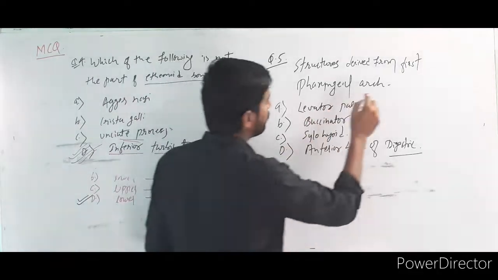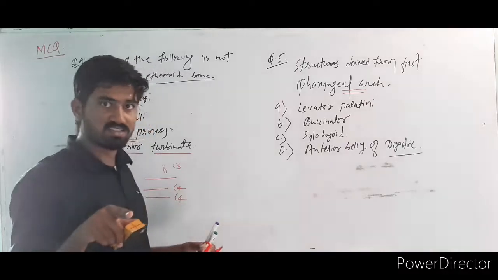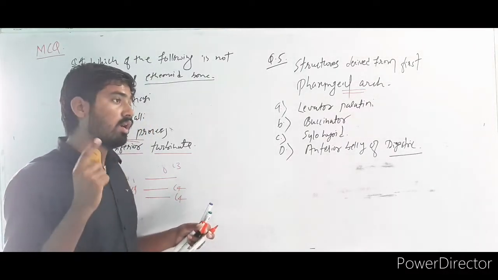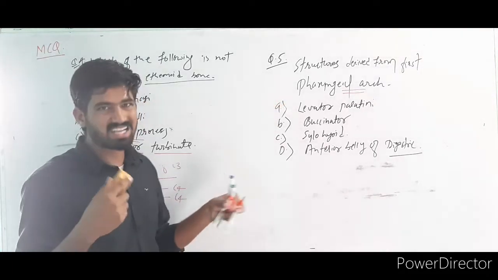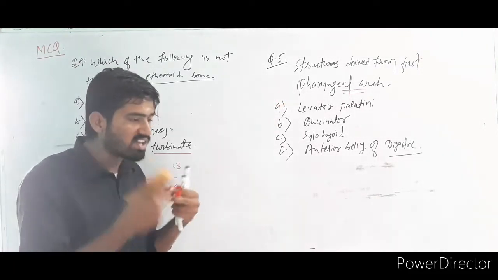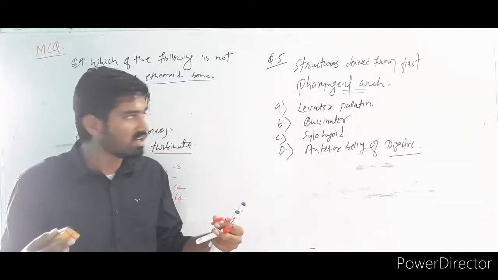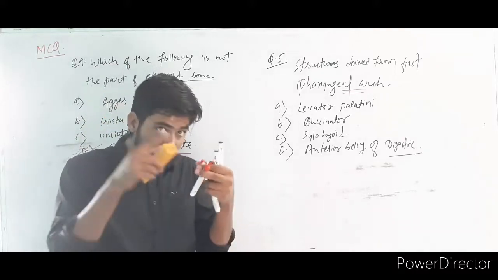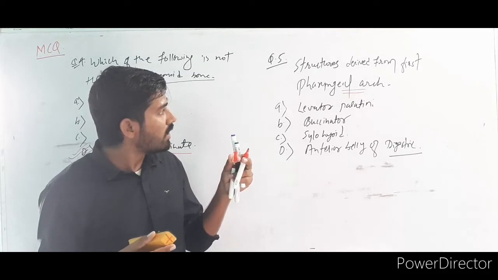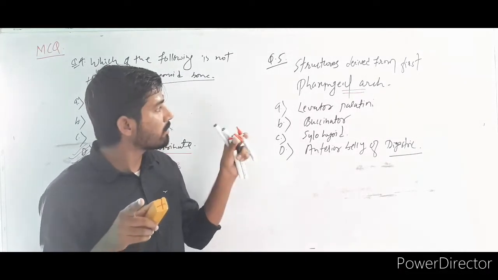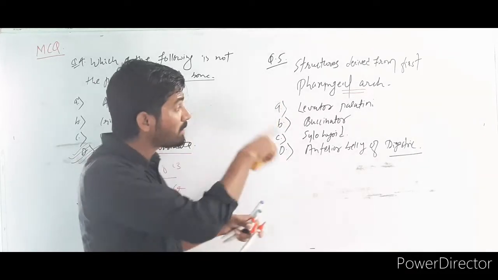Now, structures derived from the first pharyngeal arch. Think. If you are among those who think pharyngeal arches are very tough, or the structures arising from the first, second, third, fourth, fifth pharyngeal arches are very confusing, and you are not able to remember which structure arises from where, I will explain it very well.